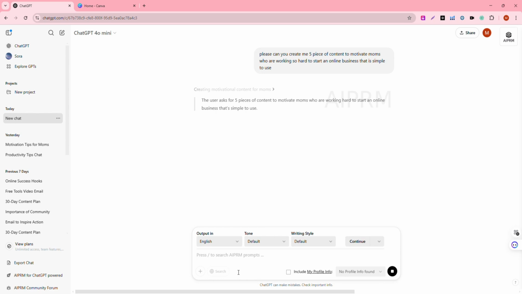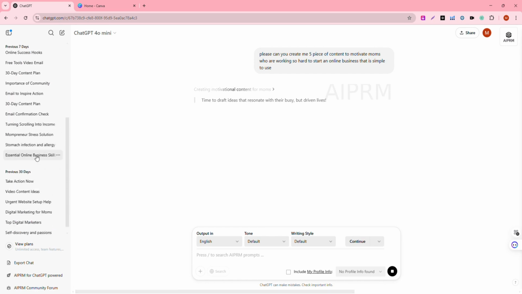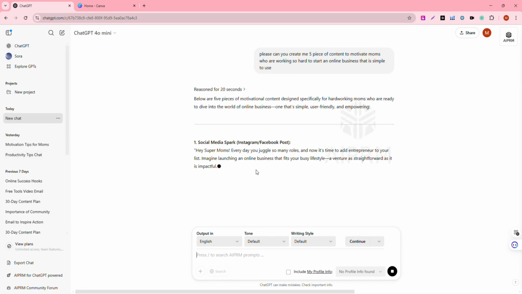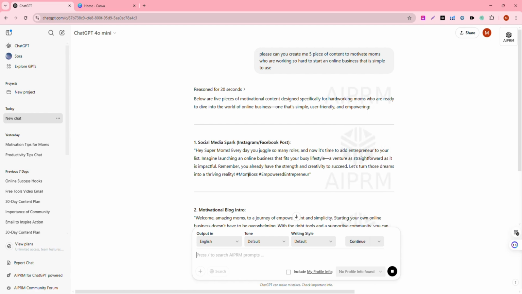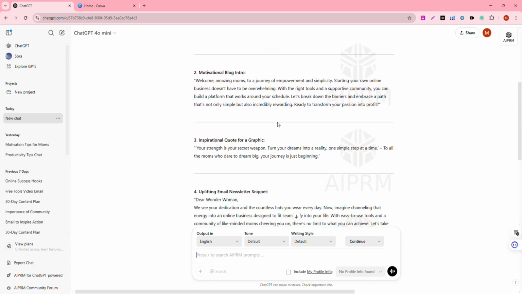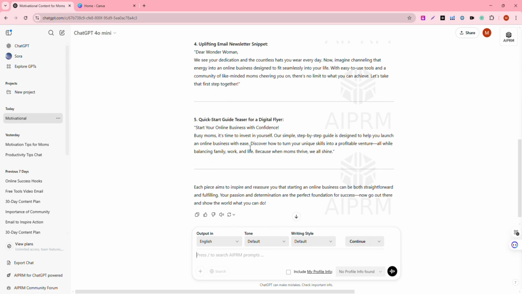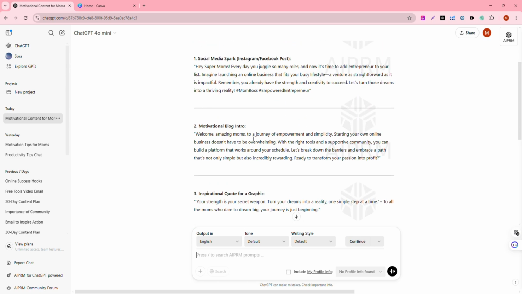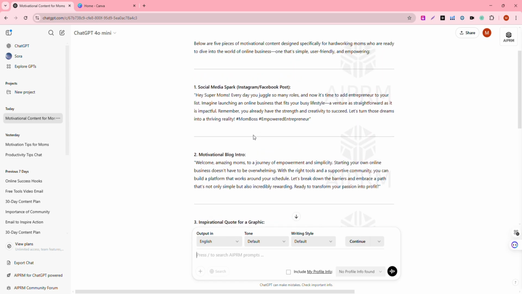Now it's pulling from my ChatGPT history, some of the things that I always do here. In fact, that's the most powerful thing that ChatGPT does. If you see here on the side, it keeps a history of what you have been doing in ChatGPT. So here's an example, 5 posts already. I can literally just take this and post it on my Facebook or any social media that I use.